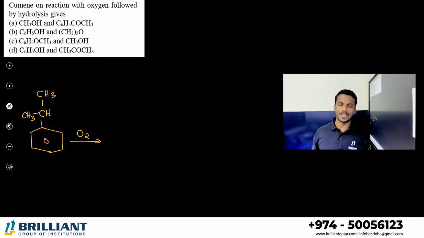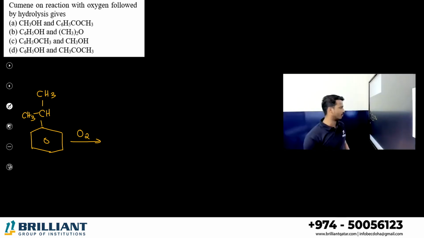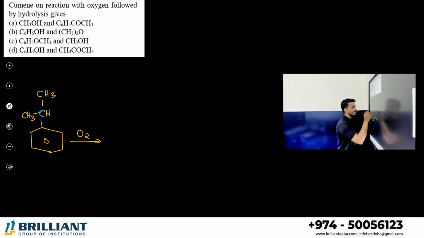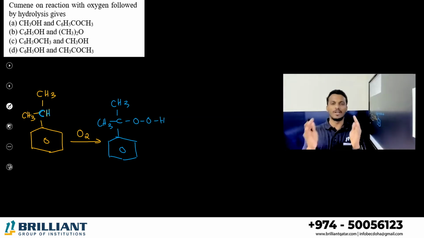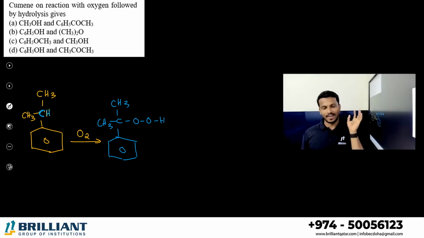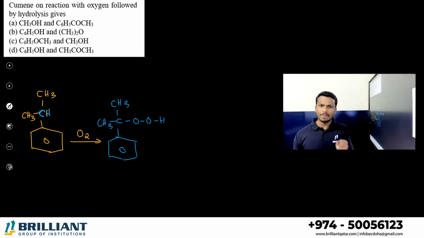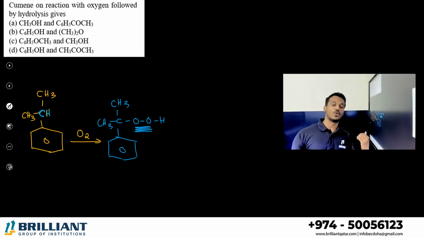How many oxygen atoms are there in an O2 molecule? 2 oxygen. You please add those 2 oxygen atoms in between the carbon and hydrogen. Which carbon? This carbon and hydrogen. So I can write the product like this: benzene, CH3, CH3, OOH. Just add the 2 oxygen atoms in between that carbon and hydrogen. What is the name of this product you studied? Cumene hydroperoxide. Why peroxide? You know, oxygen-oxygen linkage is called peroxide linkage. But this is called cumene hydroperoxide.